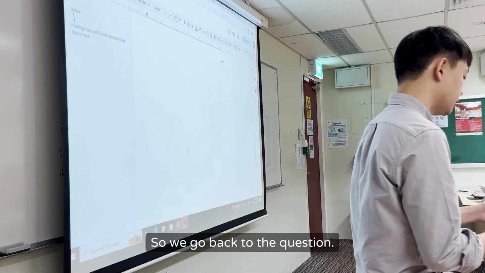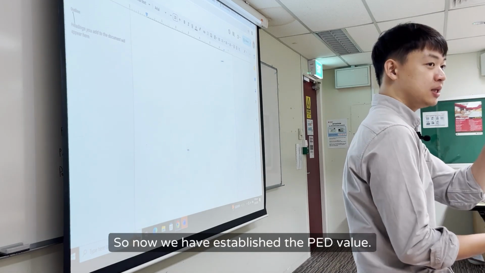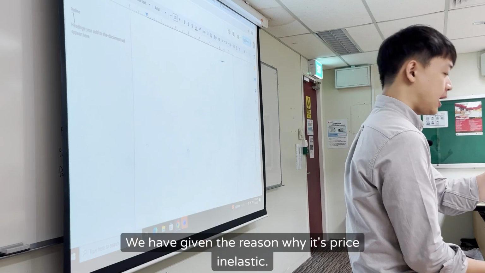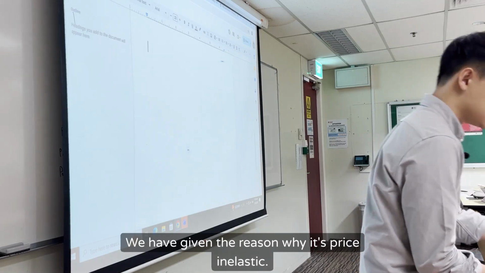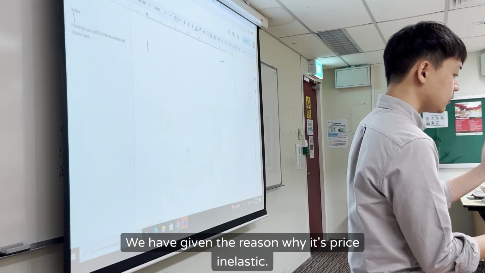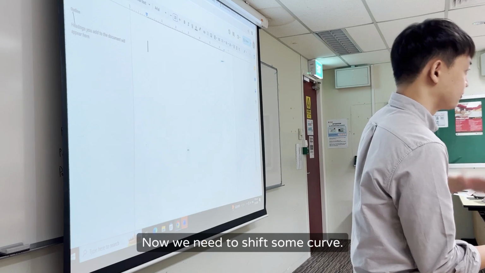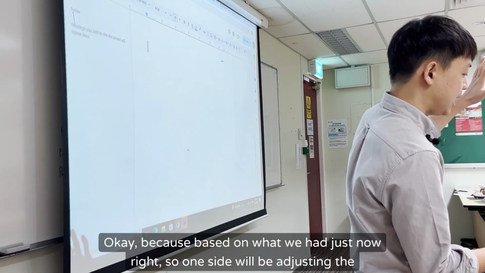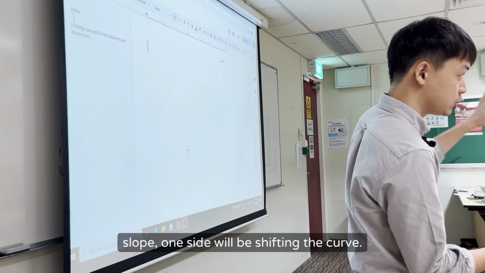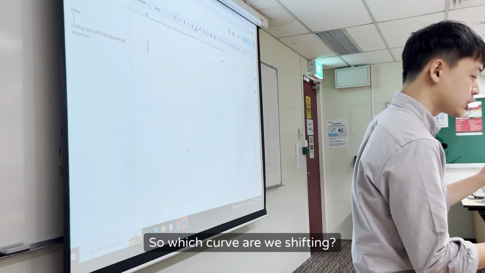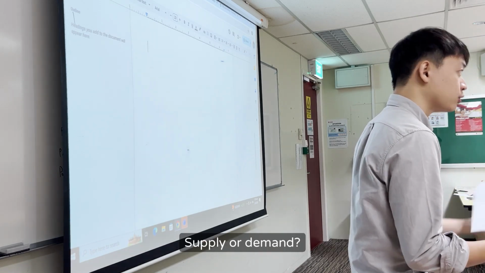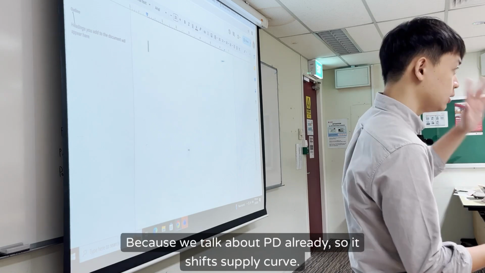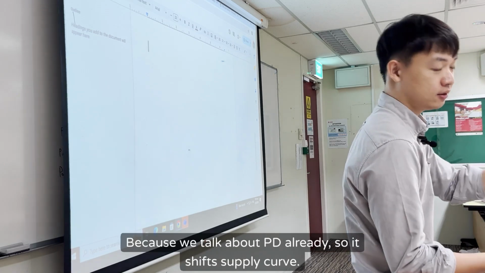So we go back to the question. Now we have established the PED value, and we have given the reason why it's price inelastic. Now we need to shift some curve. One side will be adjusting the slope, one side will be shifting the curve. So which curve are we shifting, supply or demand? Supply, because we talk about PED already, so we shift the supply curve.